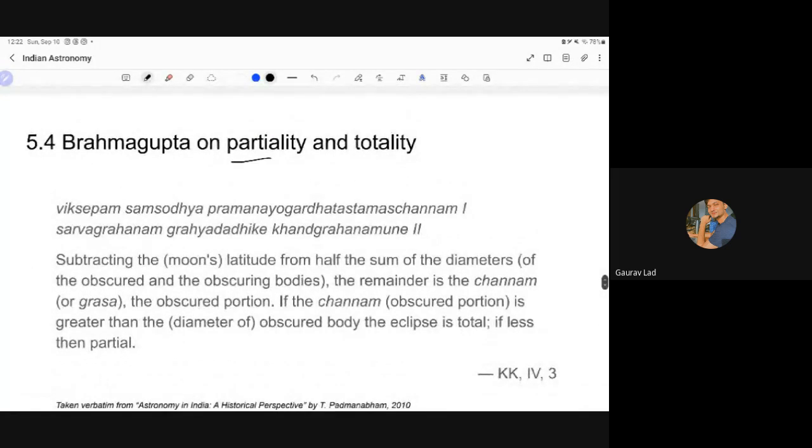So partiality and totality just means a total solar eclipse and a partial solar eclipse. How to distinguish between the two, and when is it a partial eclipse and when is it a total eclipse. So he gives a method in this, which you can again read at your leisure later. Maybe I'll share the slides.